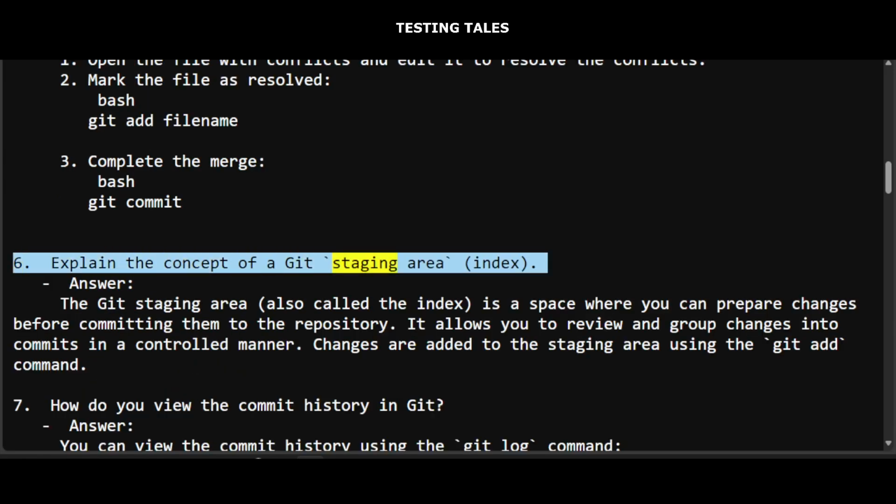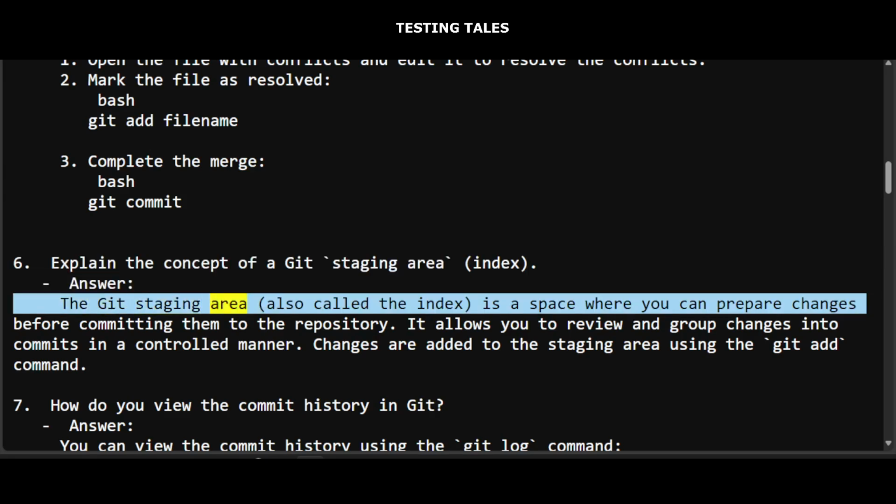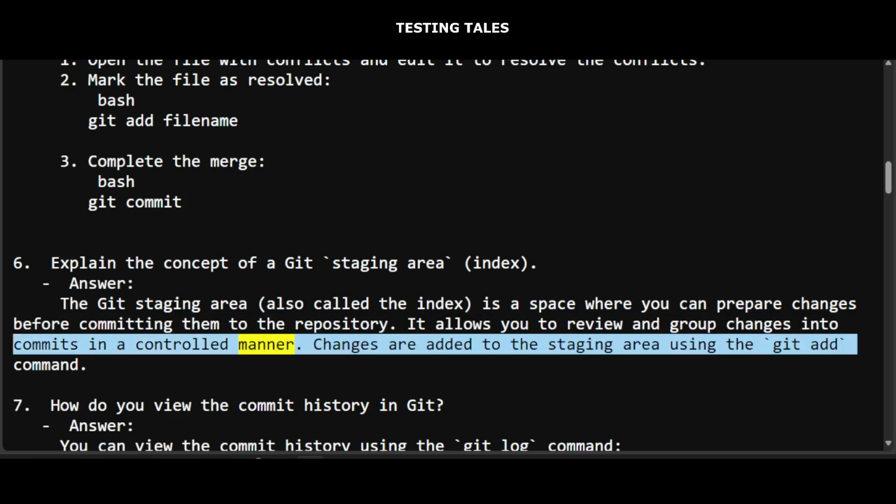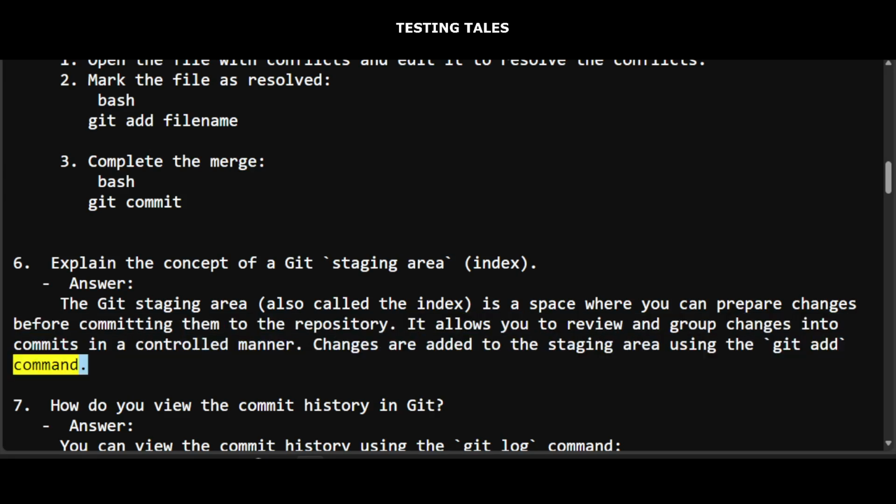6. Explain the concept of a Git staging area, the index. Answer: The Git staging area, also called the index, is a space where you can prepare changes before committing them to the repository. It allows you to review and group changes into commits in a controlled manner. Changes are added to the staging area using the git add command.